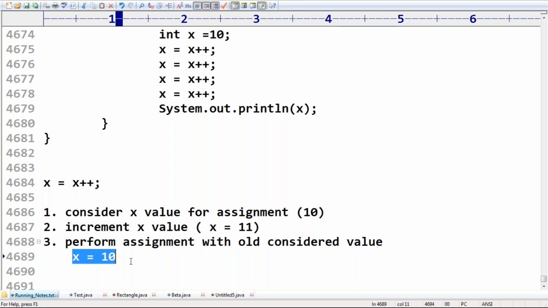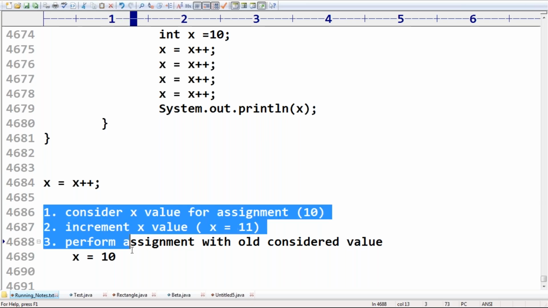How many people can understand this discussion? Are you getting it? Now even if you run this line 1 crore times, after completing that line the x value is always 10. It need not be 4 times, you can take 1000 times also. The x value is always 10 only. Remember that. That's why I'm telling you this part.